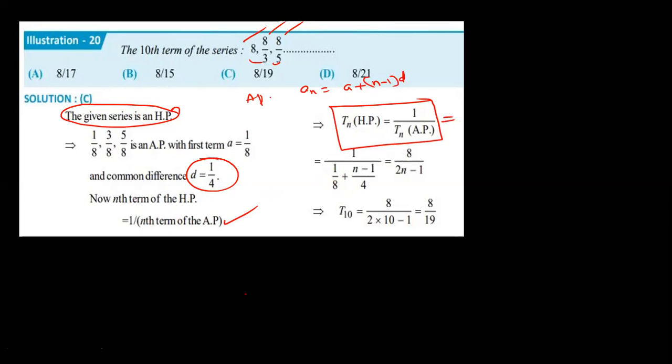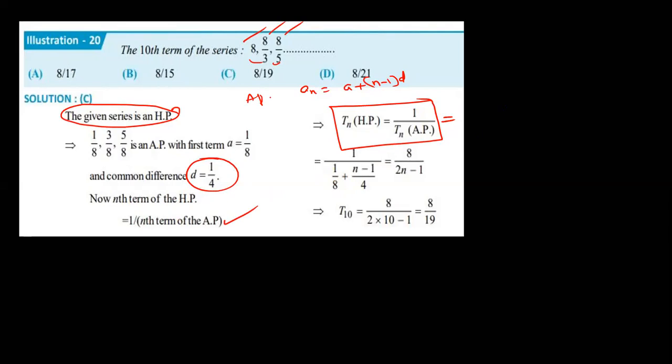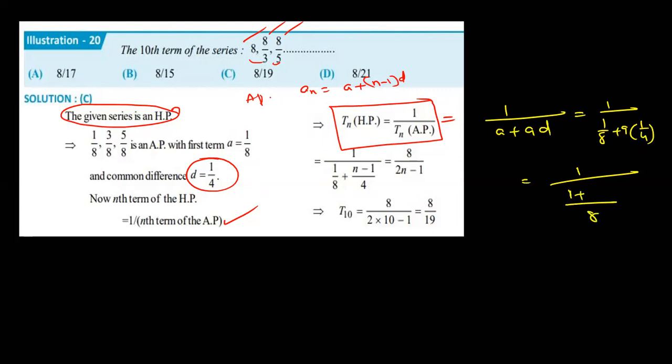So in this case, 1 by the HP term equals a plus 9d. 1 by a means 1 by 8, plus 9 into 1 by 4. The LCM is 8: (1 plus 9 twos are 18) gives 19 by 8. So the answer is 8 by 19. That is the 10th term of the HP.